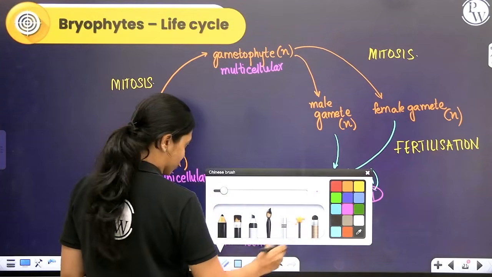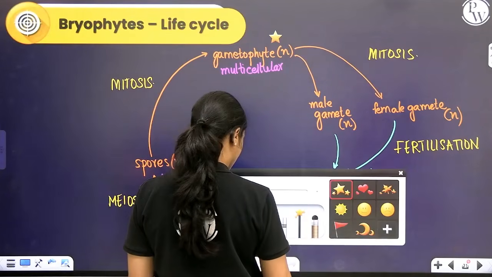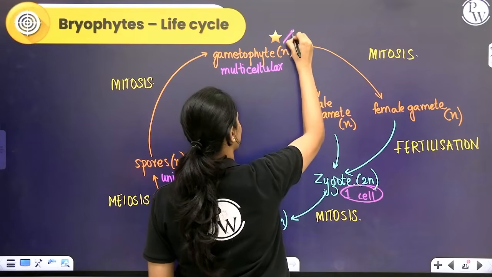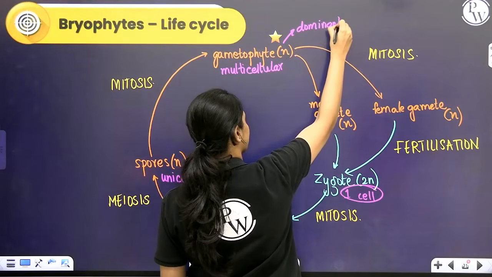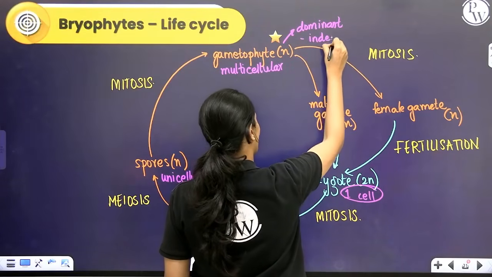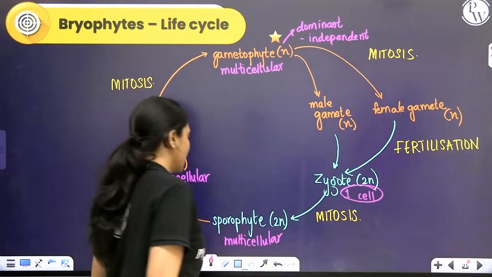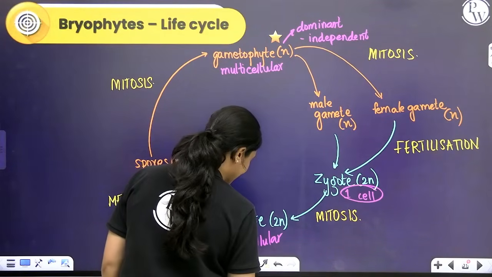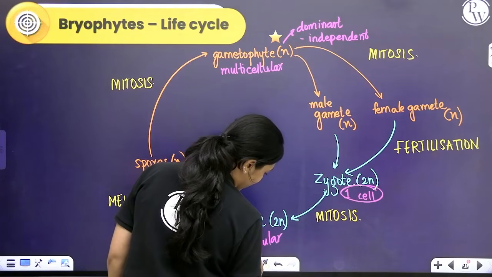In case of bryophytes, the gametophyte is the dominant phase. The gametophyte has independent existence. The sporophyte is not independent. It is at least partially or completely dependent on gametophyte.